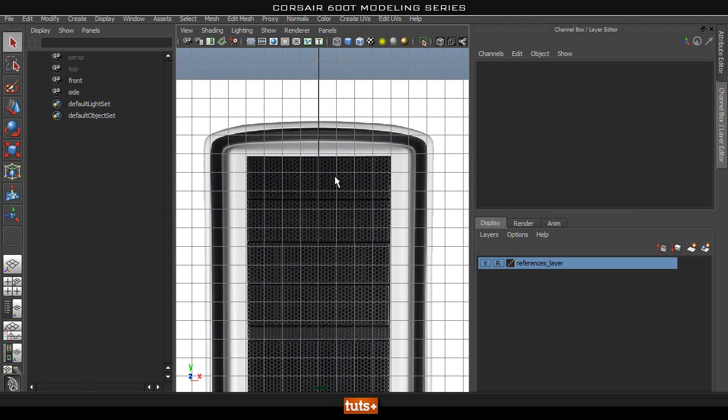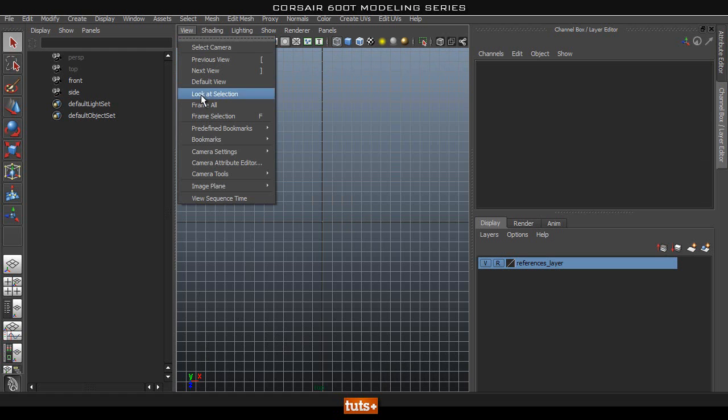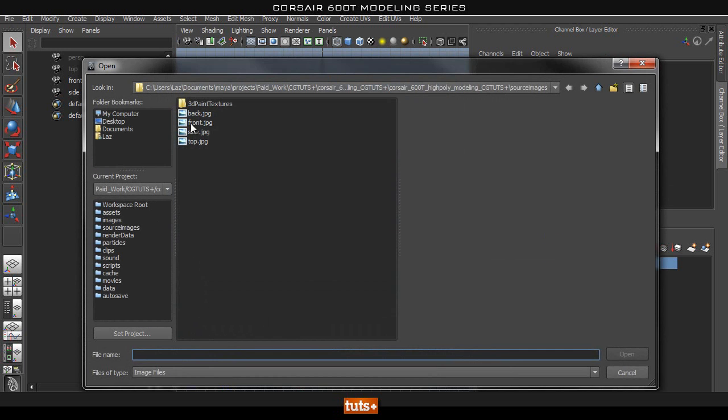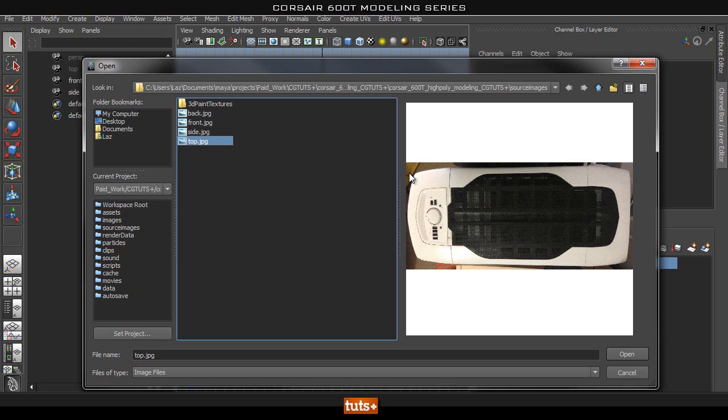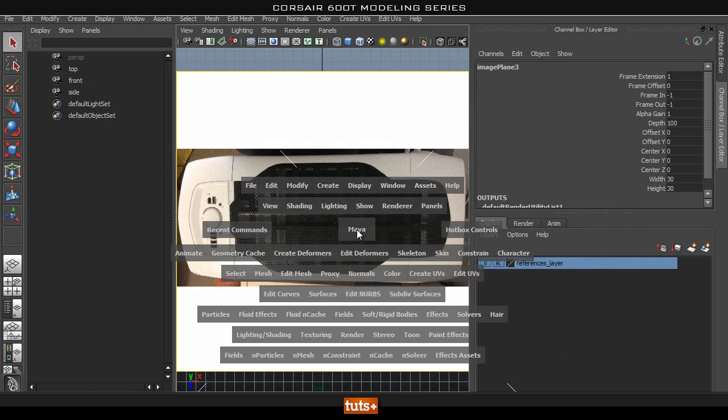We're also going to bring in our top reference for now. We only need that temporarily, but we'll bring that in as well. So go to top view and then import image plane. So there's a top, and this is a picture that I took, and we only really need it for this curve here, so we're not really going to use this a lot apart from this curve. Okay, so I'm not even going to bother moving it around too much.